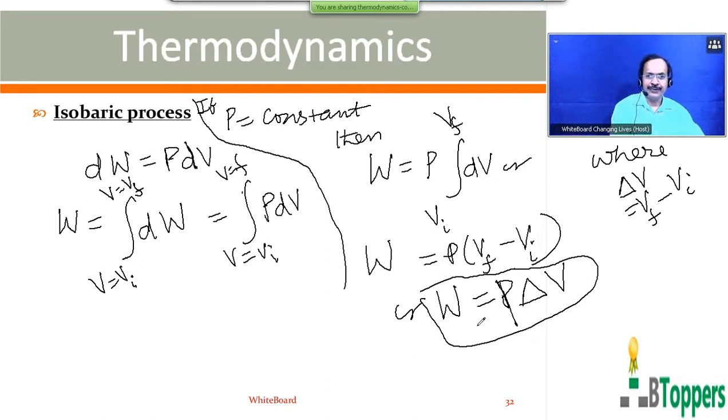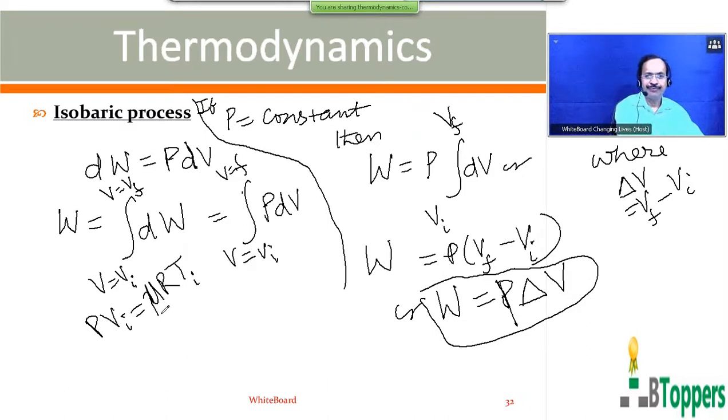So work done by the gas when its volume changes by delta V at constant pressure P can be written as P delta V. We can also express the result in terms of change in temperature. If you apply the perfect gas equation in the initial state, you can write P Vi equal to nu R Ti.